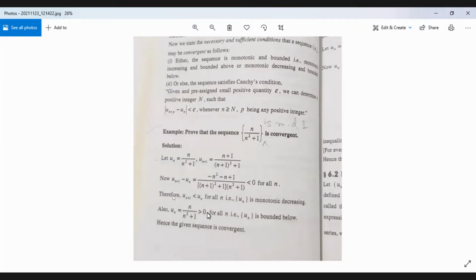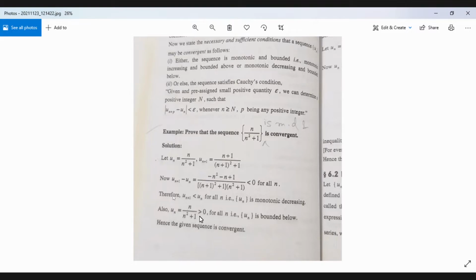So 0 can be considered as the lower bound. It's not that this is the only lower bound. Half and any number below that will be a lower bound of the sequence. Similarly for upper bound also, we won't get a single upper bound for a sequence. We'll have many upper bounds.